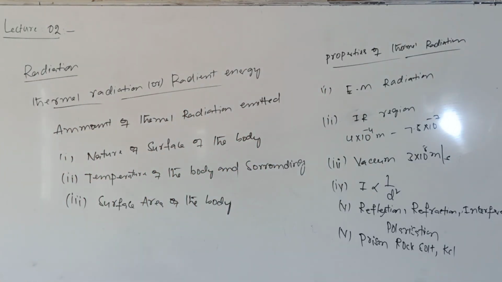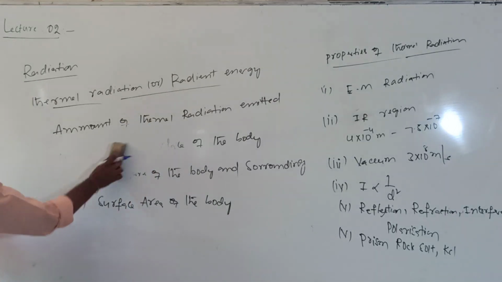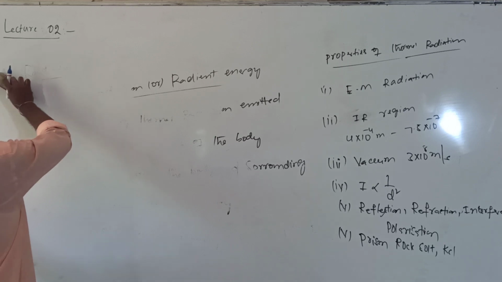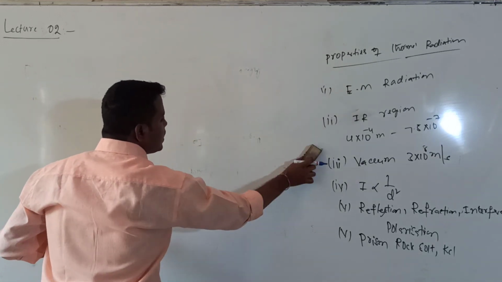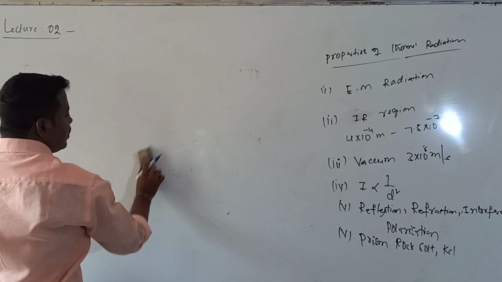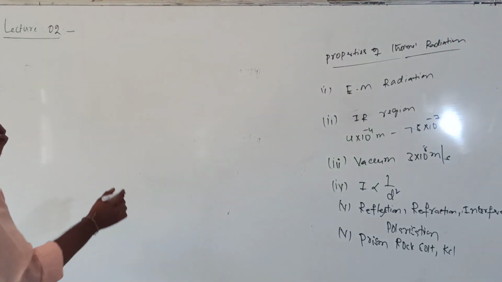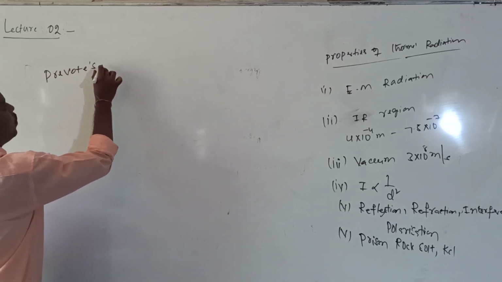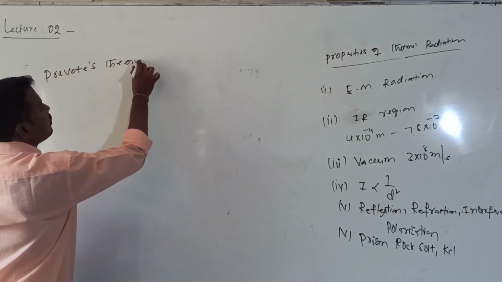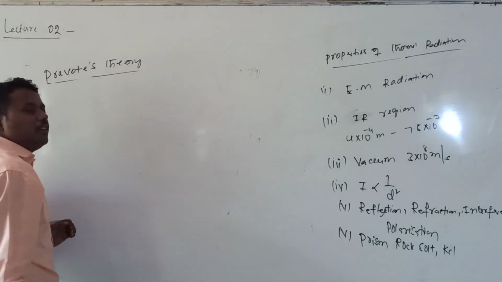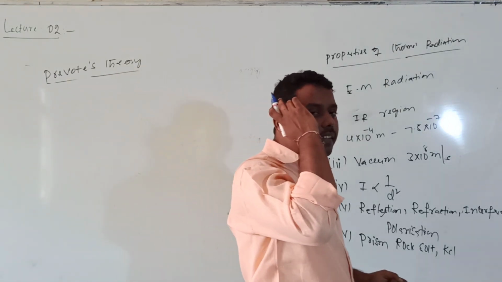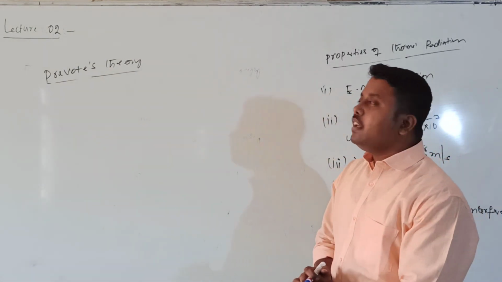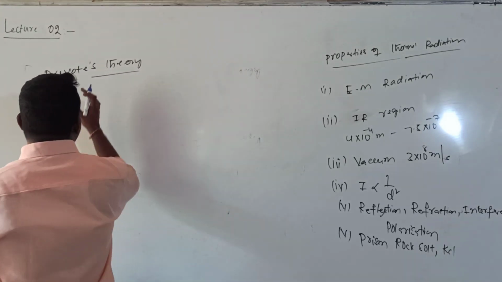After completion of the properties of thermal radiation, for the last topic of today's class, we will discuss the Prevost theory. What is the Prevost theory of thermal radiation? The scientist Prevost studied the thermal radiation emitted by different bodies, and he gave one theory. This theory is called the Prevost theory.